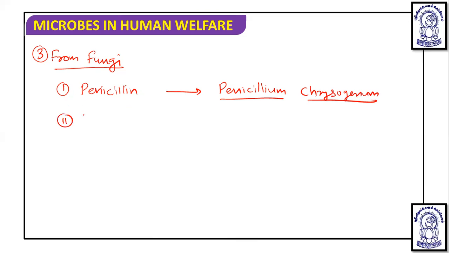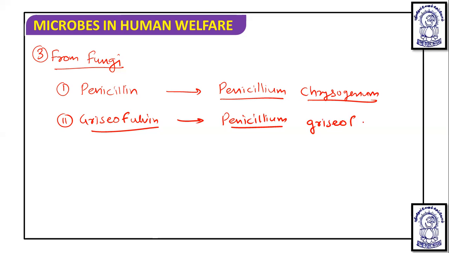The second is griseofulvin, and griseofulvin is obtained from Penicillium griseofulvum.